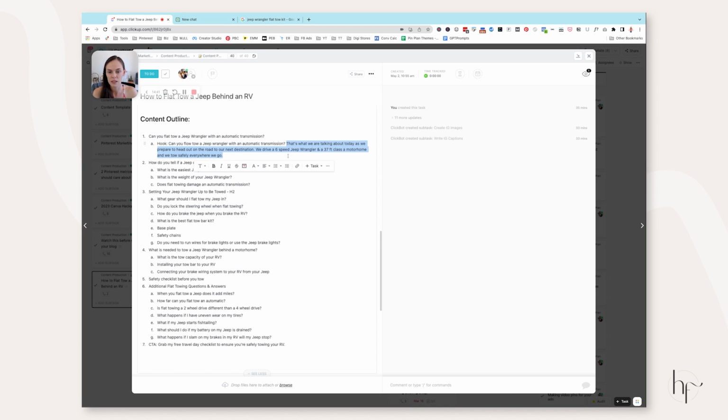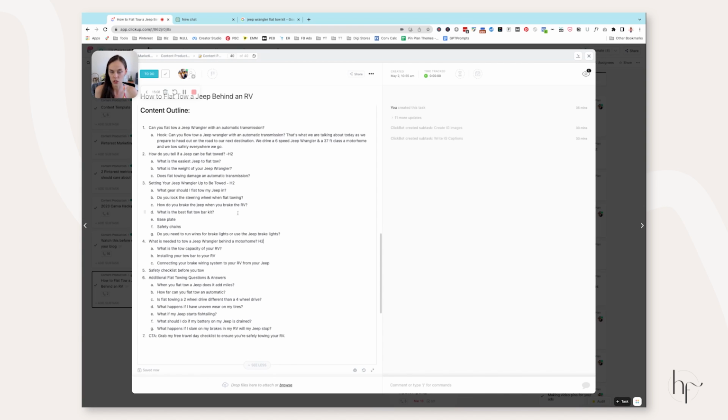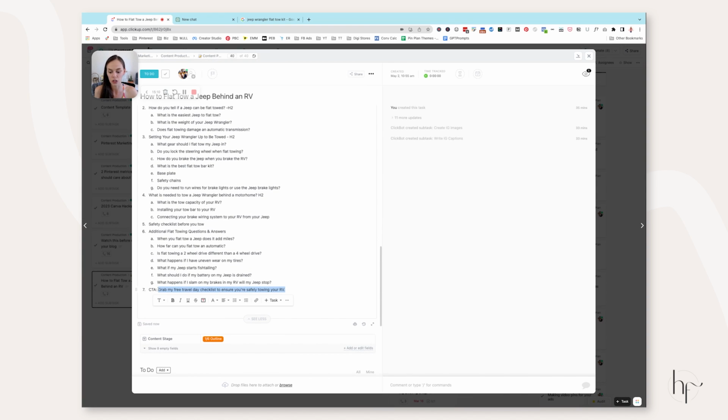And then the rest of this is going to be the first leading paragraph. Then you're going to launch into actually writing your topics. These are all going to end up being H2s. These are going to be additional questions that you can bold within the content and then go on to answer. They do not need to be H2s. The only H2s are going to be your main numbered points here. And then you're going to include any of those internal links, and at the very end, your call to action.